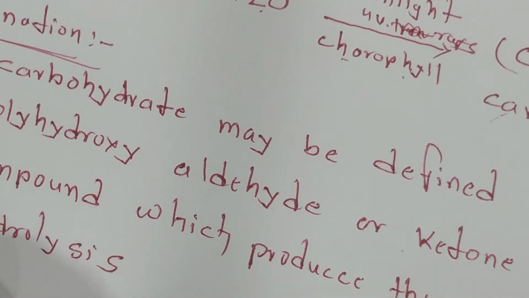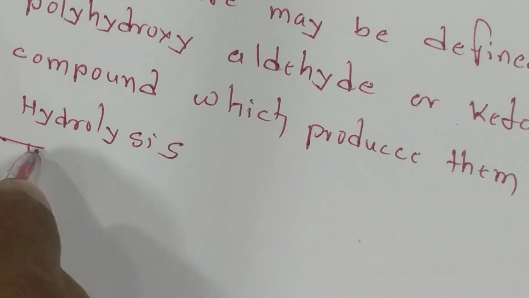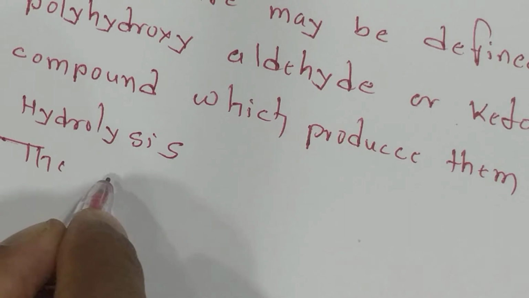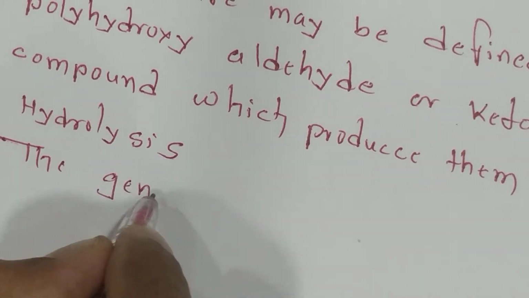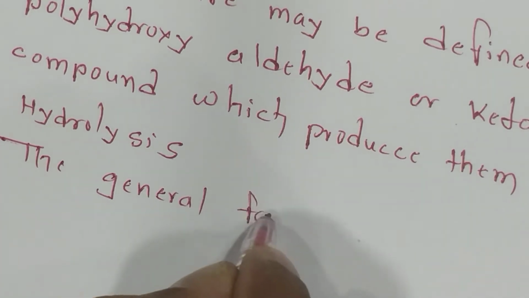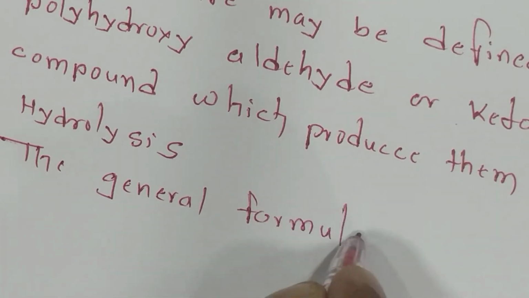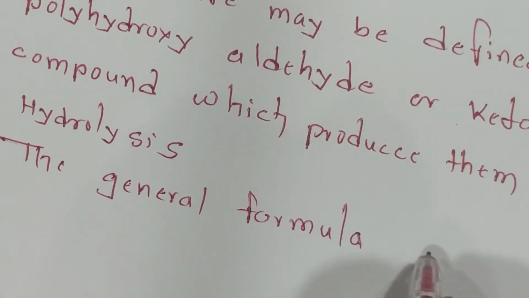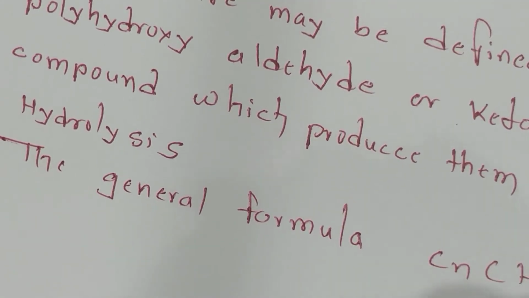The general formula, C raised to N (H2O) bracket complete, that's N. Okay, now it's carbohydrates.